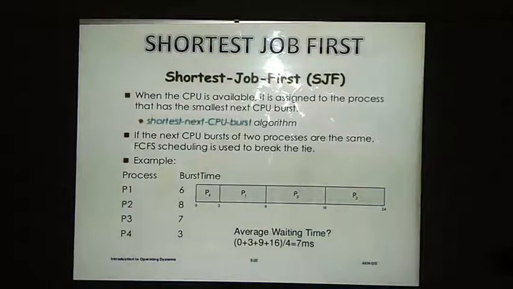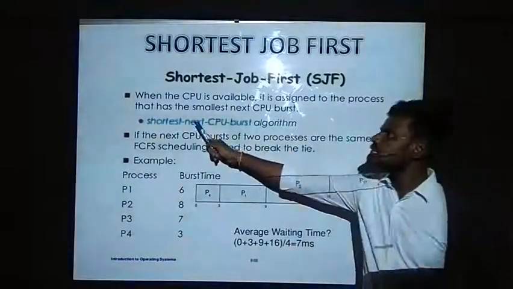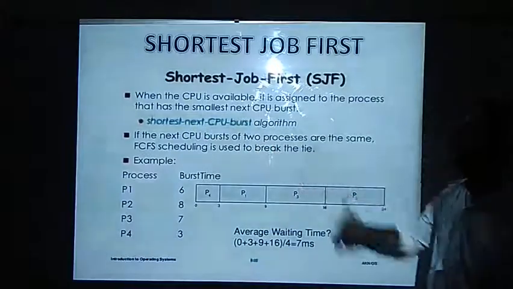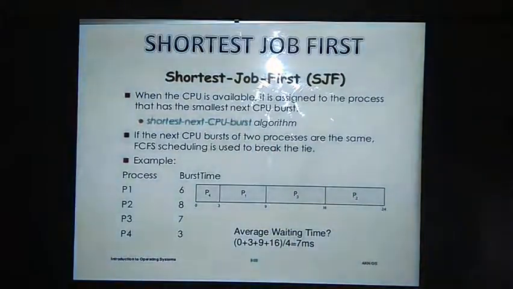We give the CPU to that process, and after that to the next process which has the next less burst time. That is the reason we call this the shortest next CPU burst algorithm.